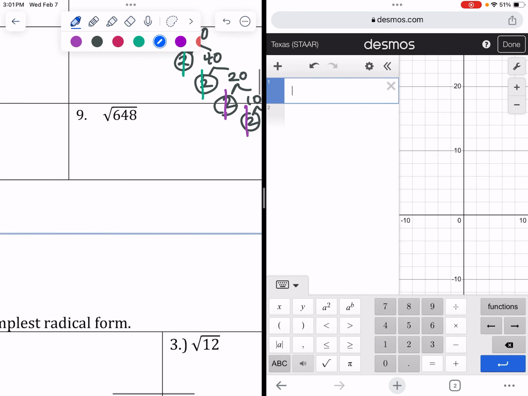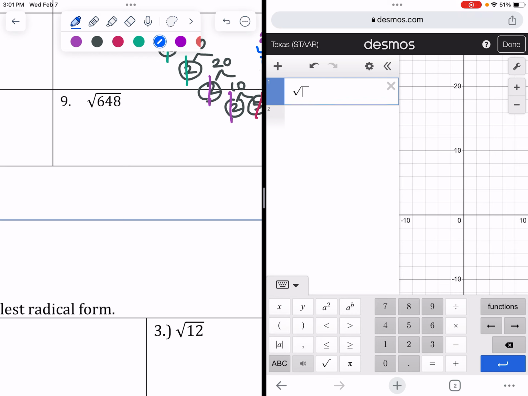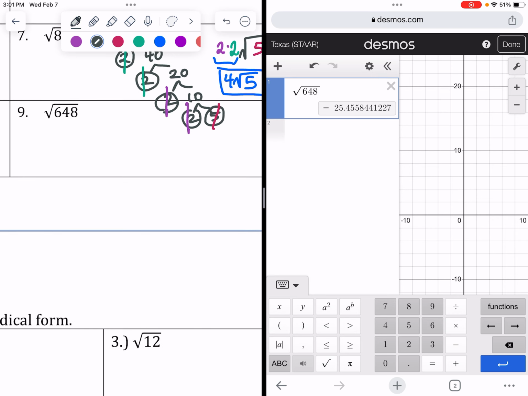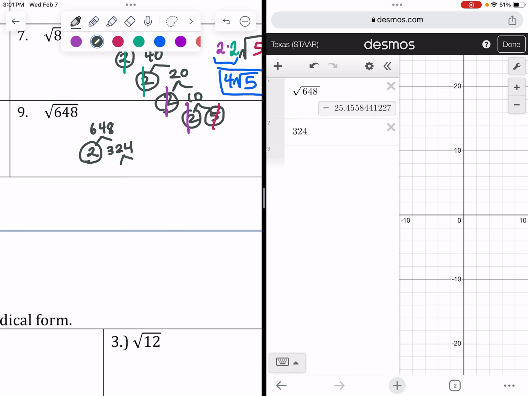Okay, and so now we're at square root of 648. We can try it, see if it's a perfect square. It is not, so we're going to make a factor tree for the 648. It's even, so 2 times 324. And then 324 is even, so we can divide that by 2.